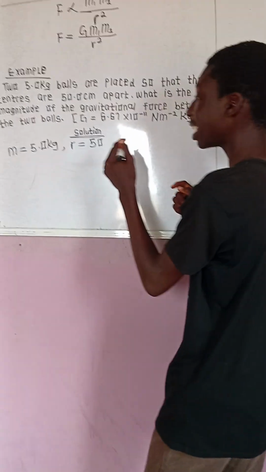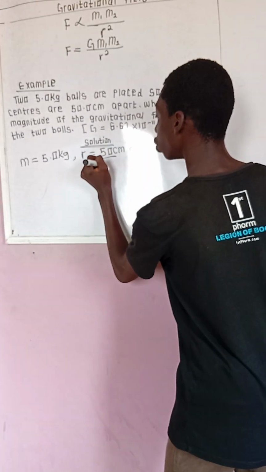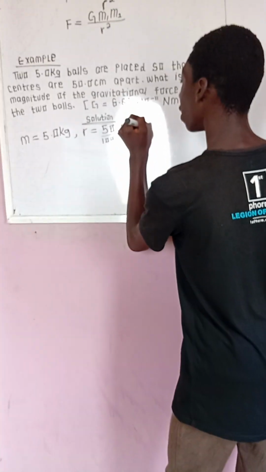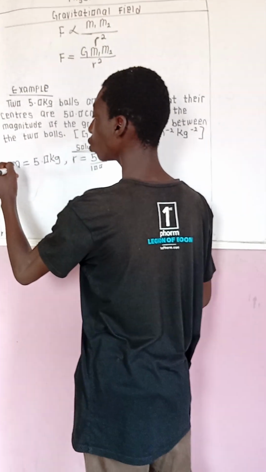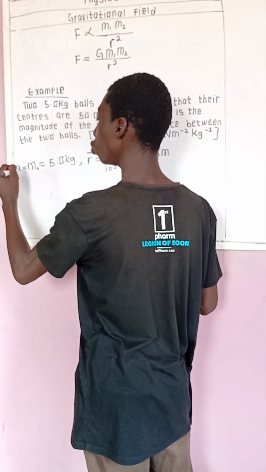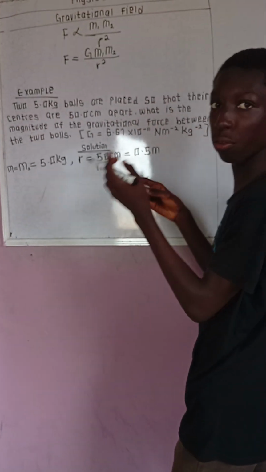Now, don't forget this is in centimeters. If I want to convert centimeters to meters, which is the standard, I'll be dividing by 100, and I'll have 0.5 meter. Note that M1 and M2 are the same, because they say the two masses are the same size.